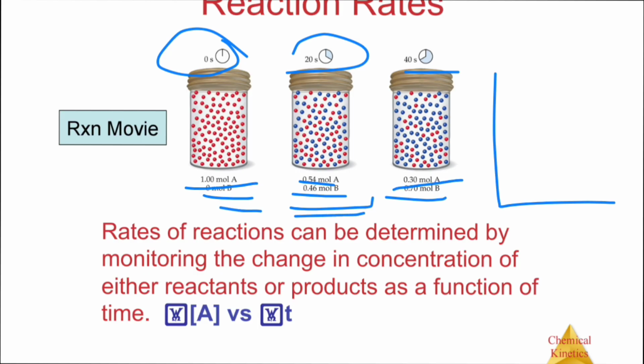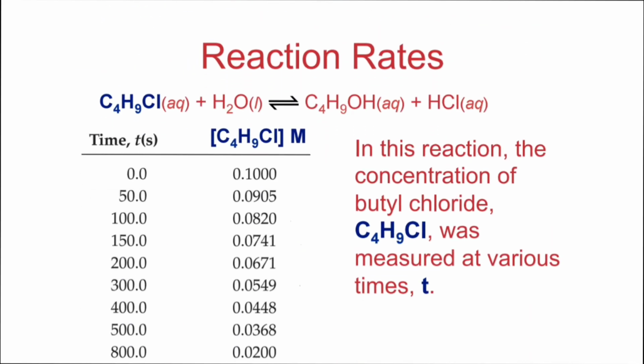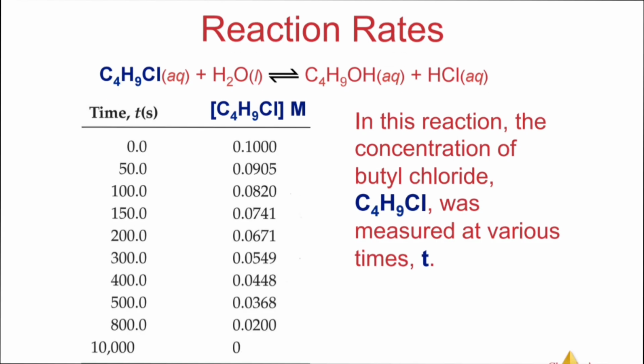The concentration of A is decreasing. Here is a reaction of butyl chloride reacting with water, forming alcohol and HCl. You can see the concentration of butyl chloride decreases with time. Or you can draw a graph for this, like concentration.